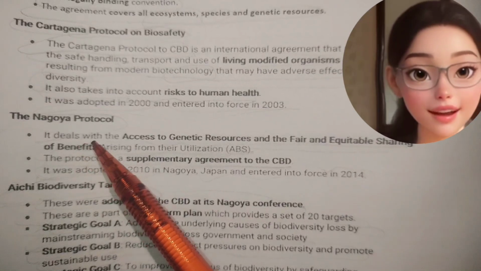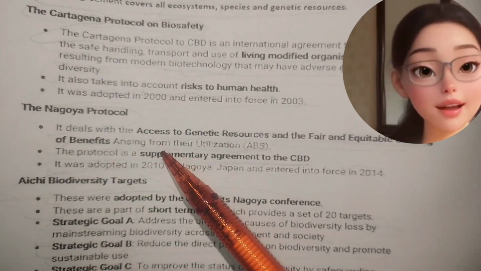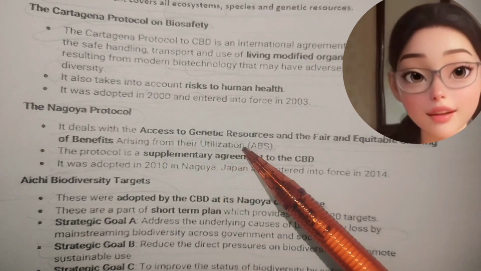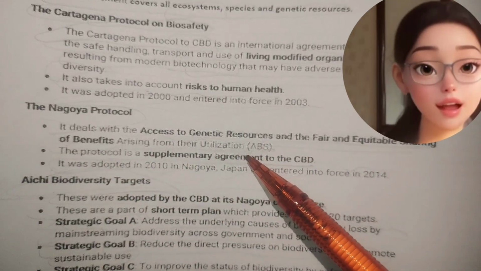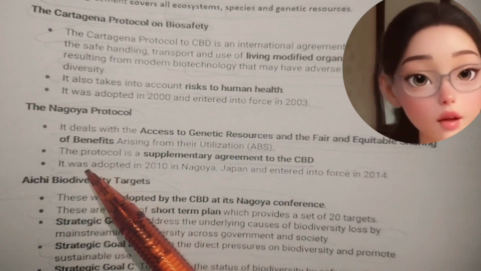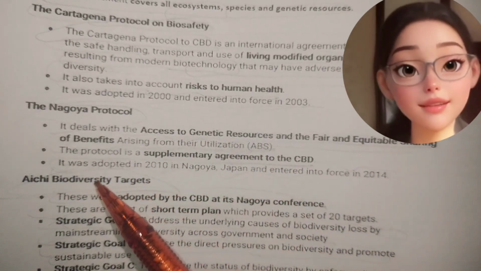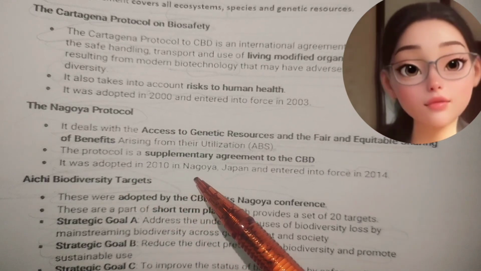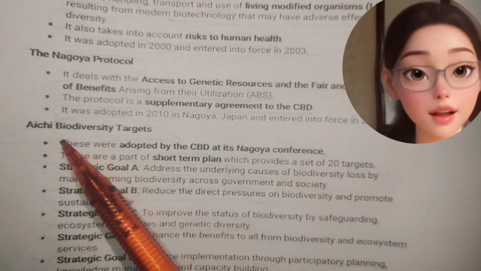The Nagoya Protocol. It deals with access to genetic resources and the fair and equitable sharing of benefits arising from their utilization (ABS). The protocol is a supplementary agreement to the CBD. It was adopted in 2010 in Nagoya, Japan, and entered into force in 2014.